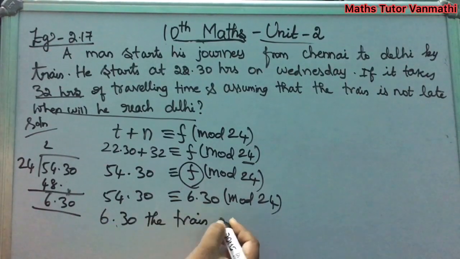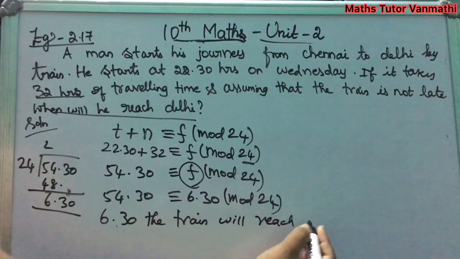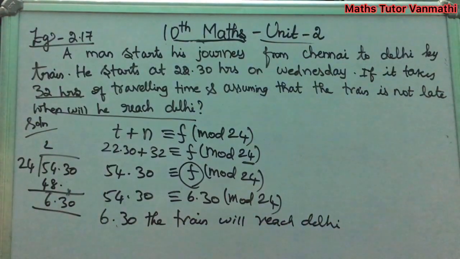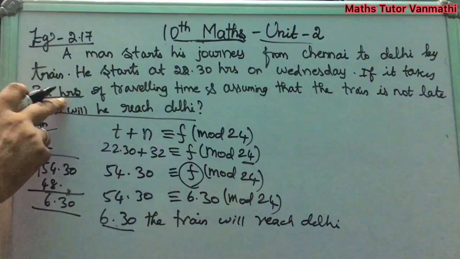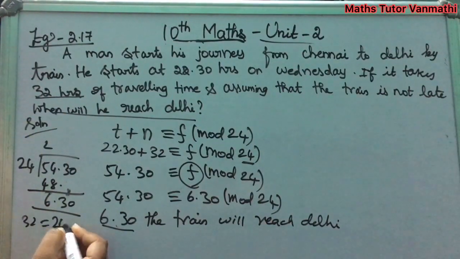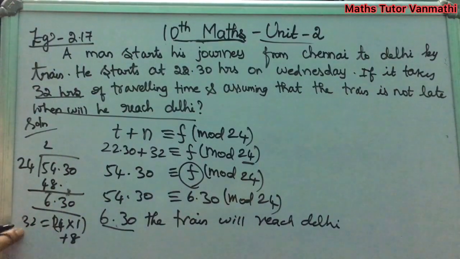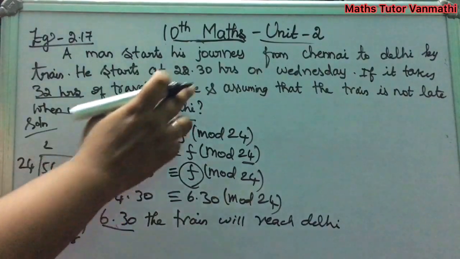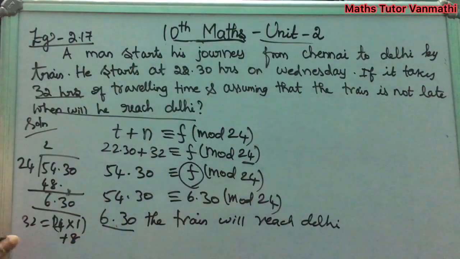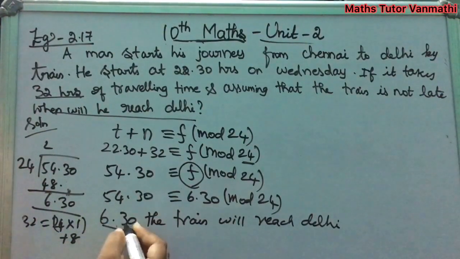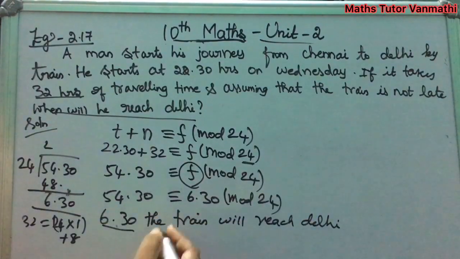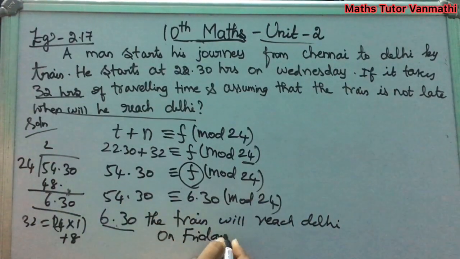So at 6.30 the train will reach Delhi. Clear? This is your final answer. What day? Your travelling time is 32 hours. 32 hours can be written as 24 into 1 plus 8, that is 24 hours plus 8 you will get 32. So 24 hours means first Wednesday they are starting. So 24 hours over means Thursday you will come, and plus 8 is your Friday. So at 6.30 the train will reach Delhi on Friday. Clear? Next example.